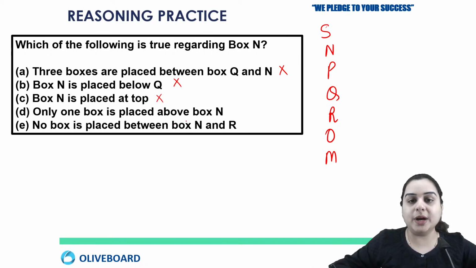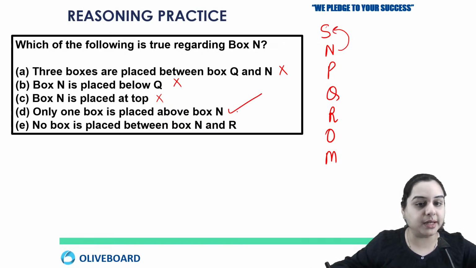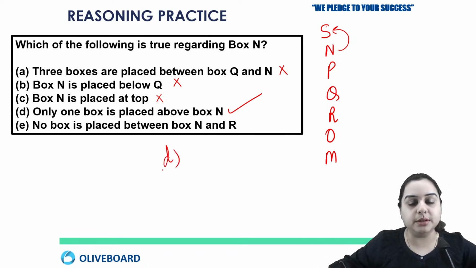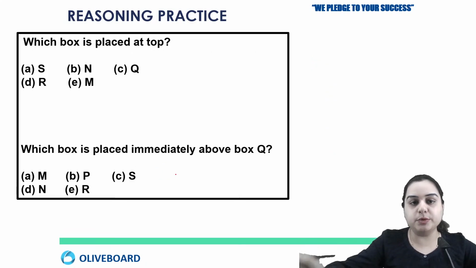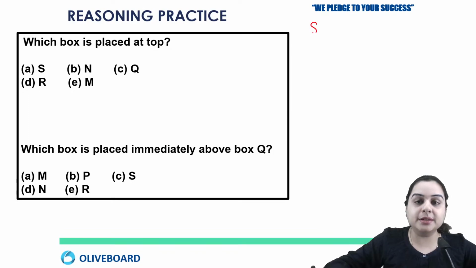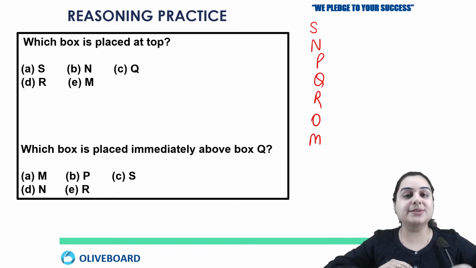Again wrong. One box is placed above N. This is true. There is only one. Actually, there is only one box above N. So this is right. So your answer here is option number D. Okay, let's move on to the next question. Okay, so tell me the answer for the next question.